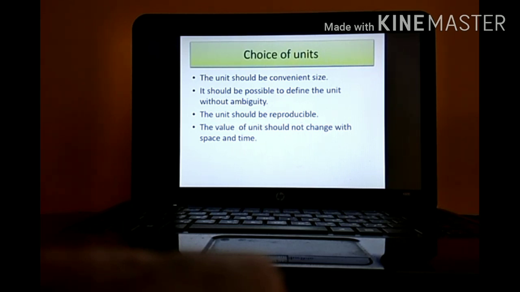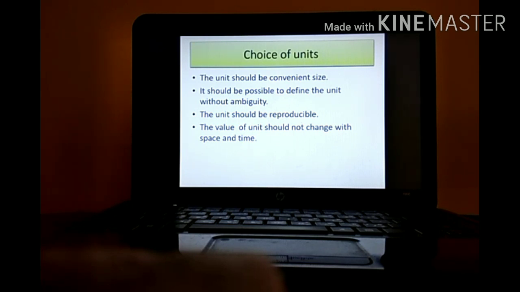Both of us are measuring one object that is 5 centimeter. So whenever I say 5 centimeter, it should be clear to the person outside India what this 5 centimeter means. Fifth point, the value of a unit should not change with space and time. It should be constant.